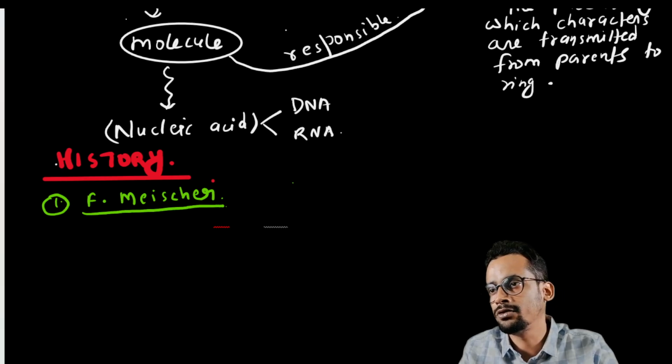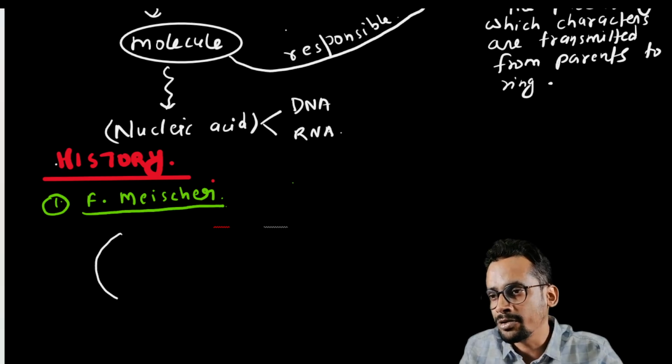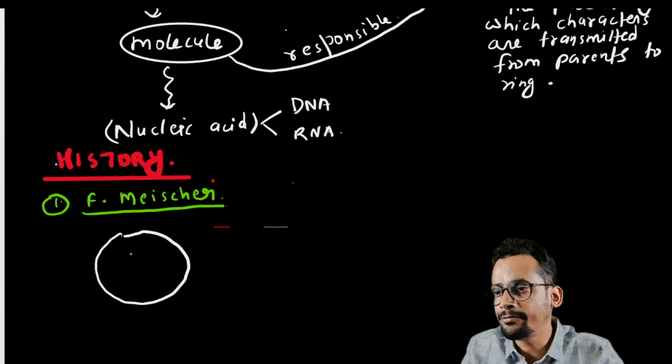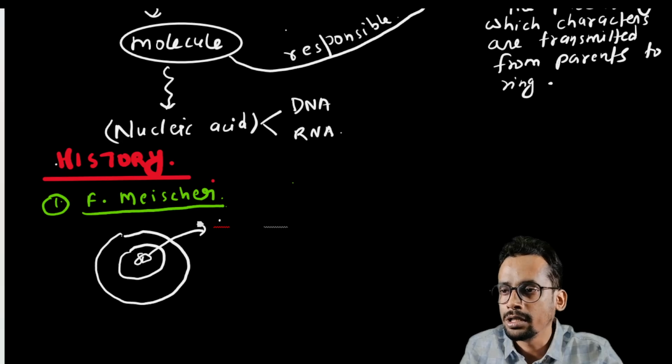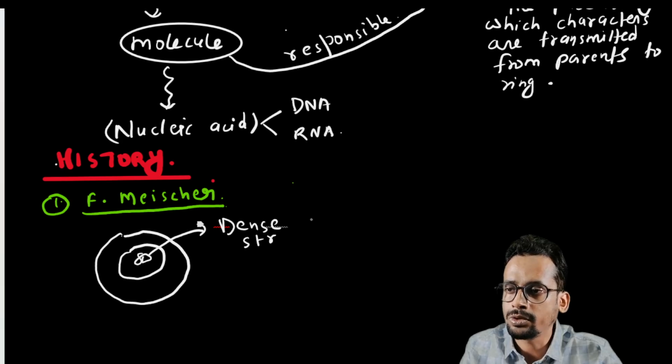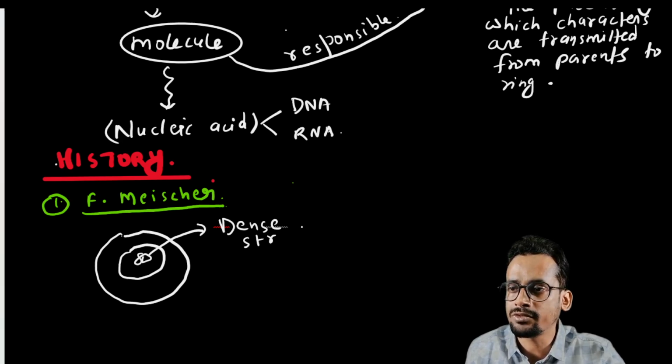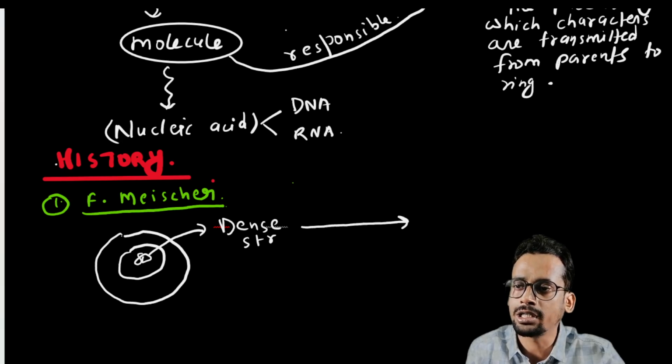I guess I have chosen the wrong pen. Sorry for the inconvenience. I'll write it down for you once more. Friedrich Miescher was studying pus cells, and he found that inside the nucleus there is a dense structure. He called this dense structure nuclein.